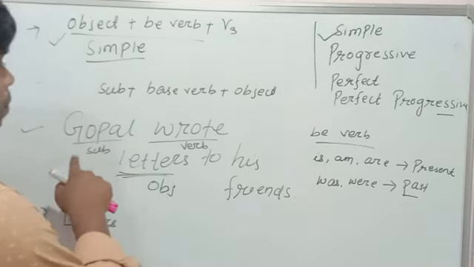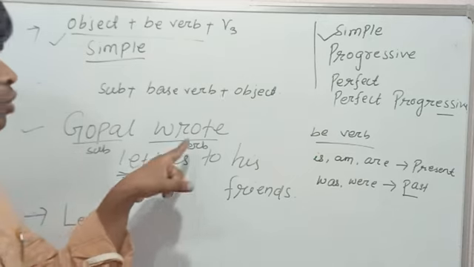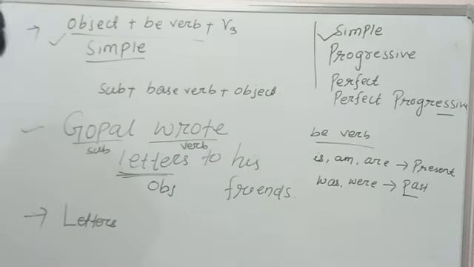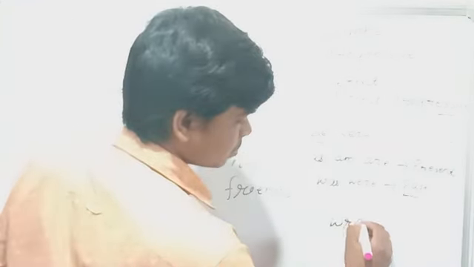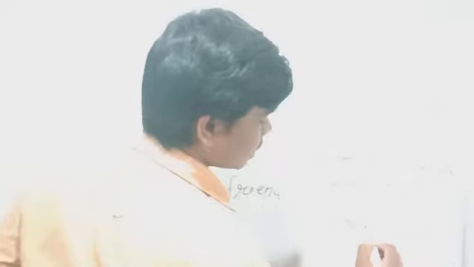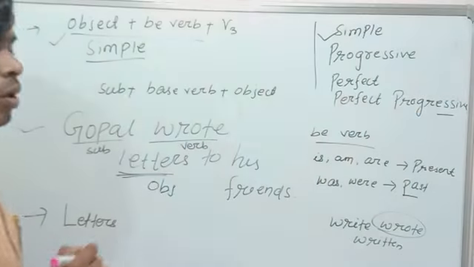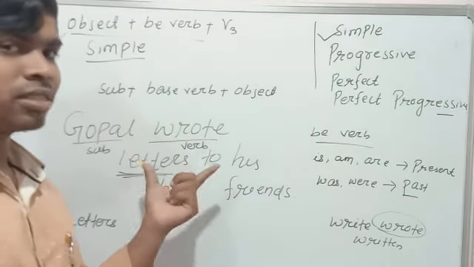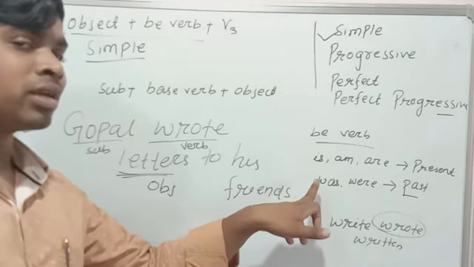So, Gopal wrote letters to his friends. The verb given is wrote. I will write the three forms of write: write, wrote and written. Wrote is our past form. As we know wrote is past tense, so which be verb can we use, present or past?